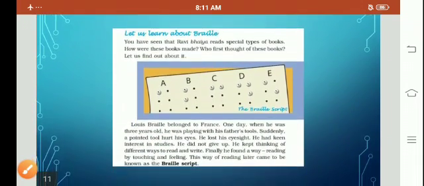Let us learn about Braille. You have seen that Ravi Bhaiya reads special types of books. How were these books made? Who first thought of these books? Let us find it out.